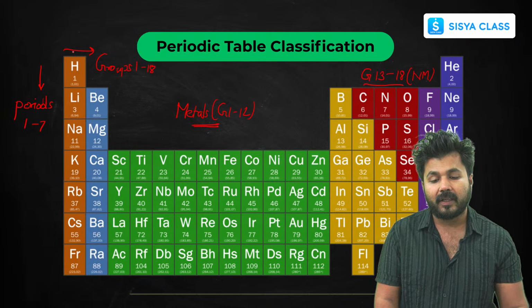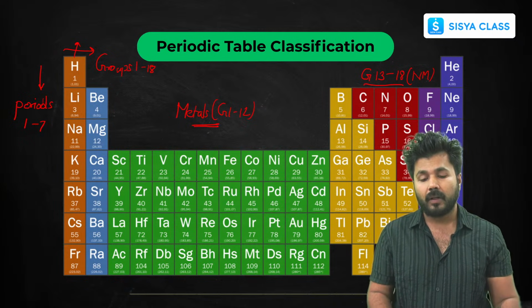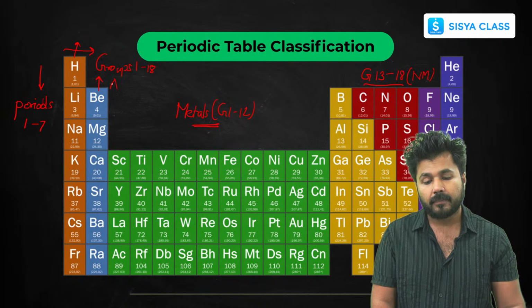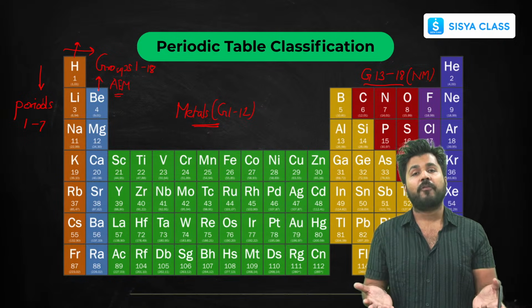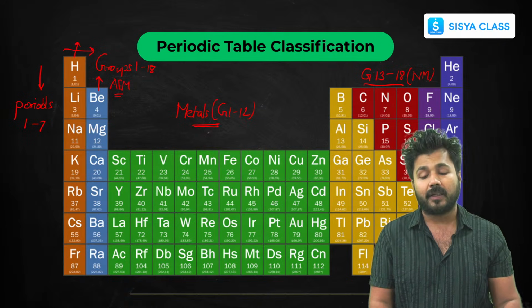Your group 1 is alkali metals, because they basically dissolve in water to form alkalis. That we'll be seeing in the coming chapter. Now group 2 is your alkaline earth metals. These are found in the form of minerals and ores inside the earth's crust. That's why they are called alkaline earth metals.